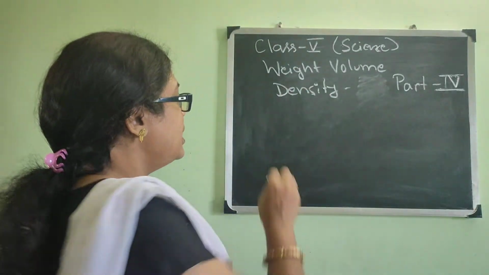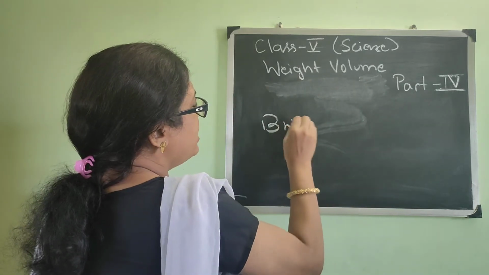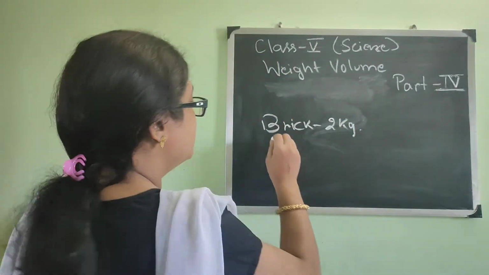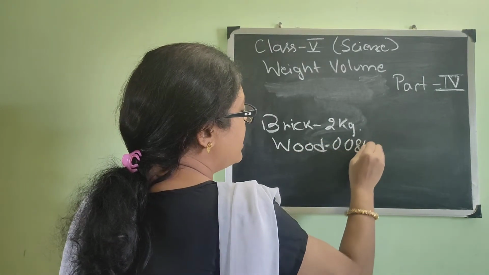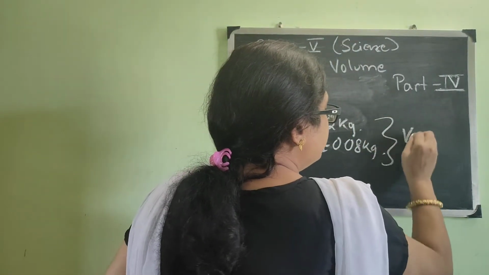The brick weighs 2 kg and the wood weighs 0.08 kg. Both will displace the same volume of water because the volume of both is the same, 1 liter. So 1 liter of water will be displaced.